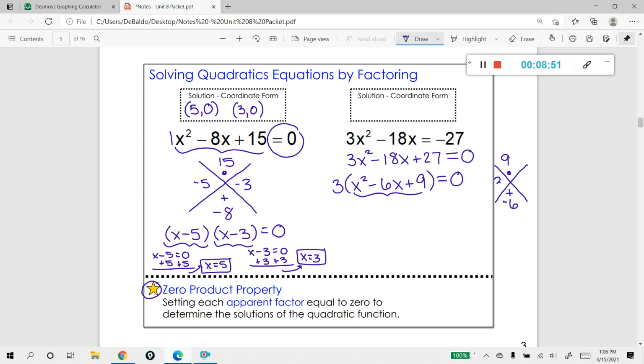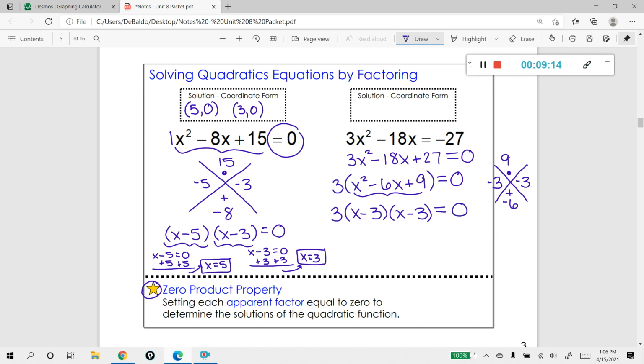Those numbers are -3 and -3. So let's break this down. Here's my GCF, and here are my two factors, x minus 3 and x minus 3.